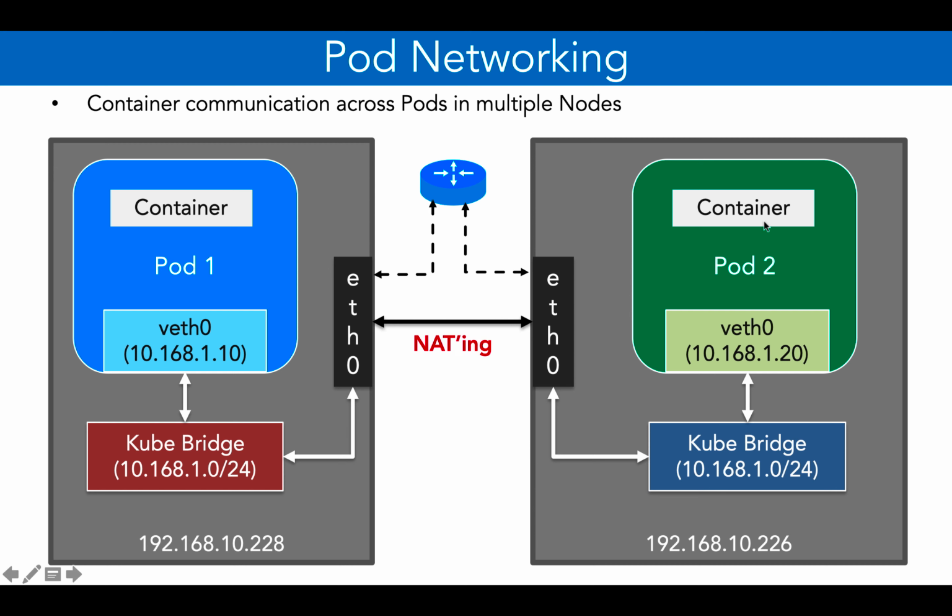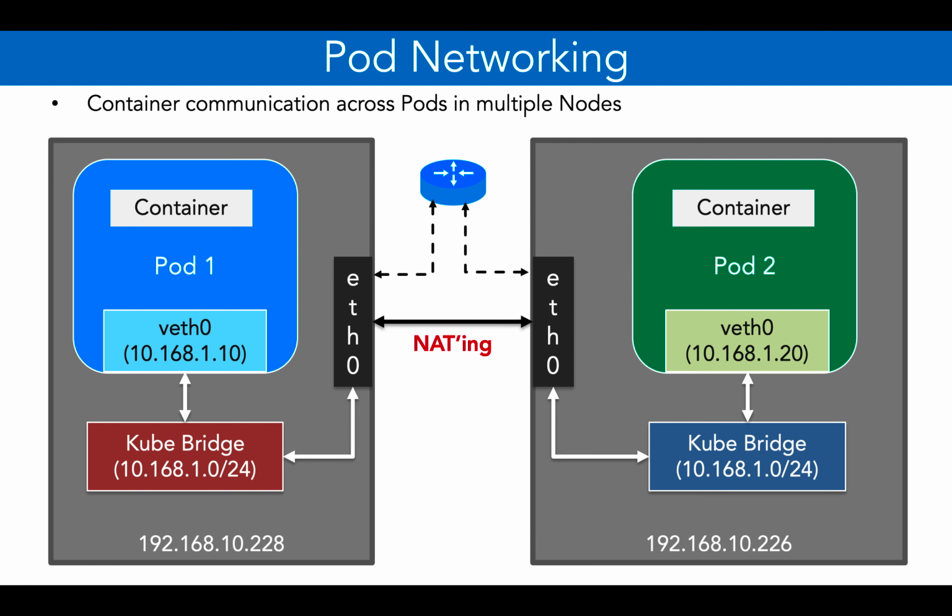So the container in pod 2 will think that the traffic or the data has come from 192.168.10.228 rather than 10.168.1.0. Same is the case with the container in pod 1, or the application in pod 1. It will think that the message or data has come from 192.168.10.226.